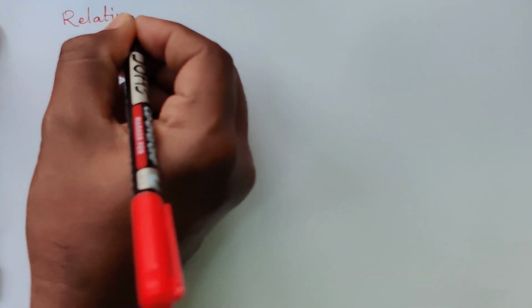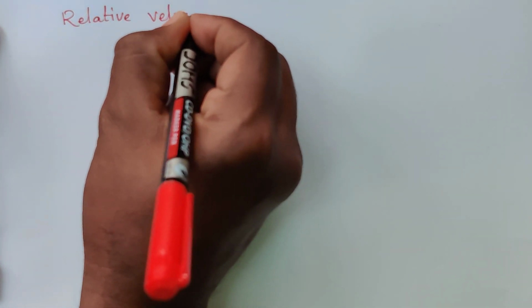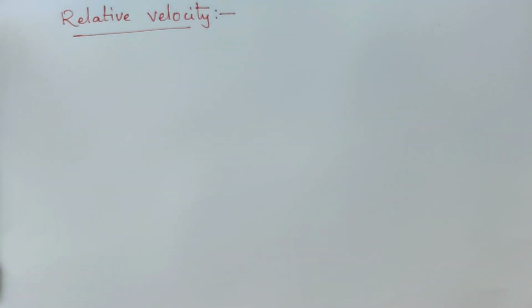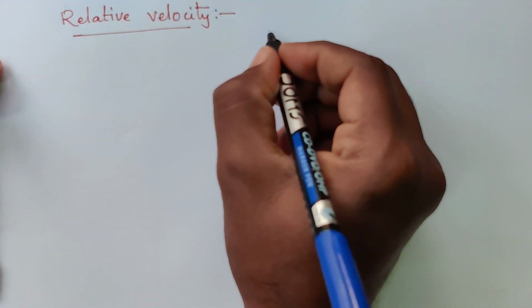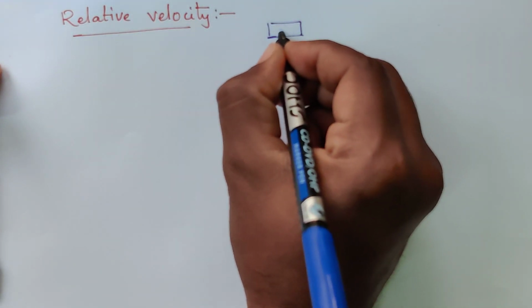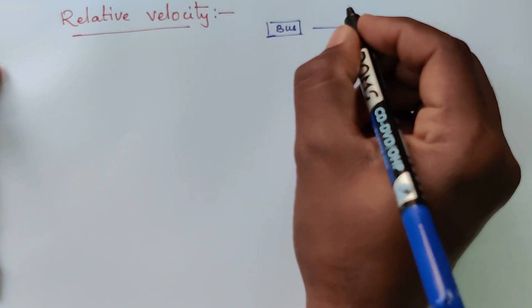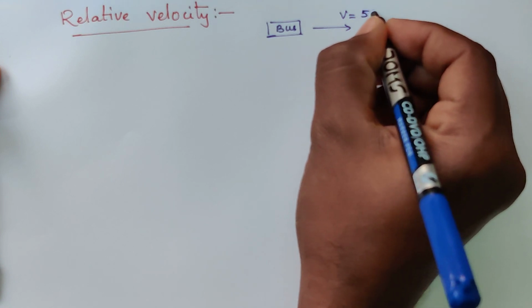Now we are going to introduce one more new concept, relative velocity. Say you are moving in a bus, in this direction like this, with some velocity of 50 meter per second.